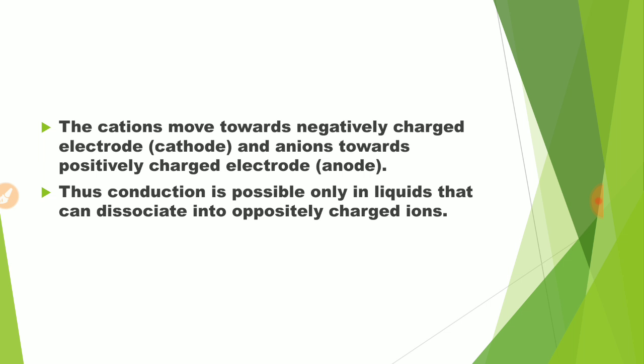Cations are positively charged ions. They move towards the negatively charged electrode, that is called cathode, and anions move towards the positively charged electrode, that is anode. So conduction is possible only in those liquids that can dissociate into oppositely charged ions, like acids, bases, or salts, because they can dissociate into ions.